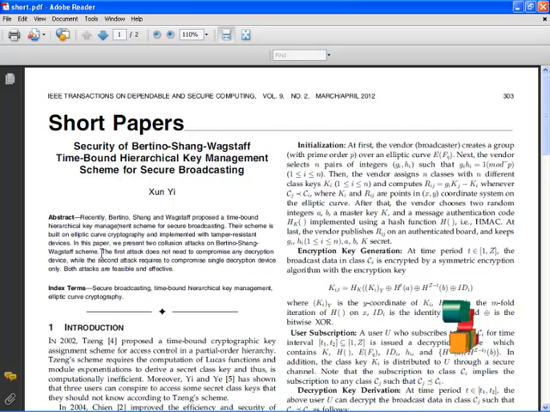Bertino, Shang, and Wagstaff proposed a time-bound hierarchical key management scheme for secure broadcasting. It's implemented with elliptic curve cryptography and a tamper-resistant device. The tamper device is used for secure broadcasting. We generated the key and protect it in a tamper device. We present two collision attacks, that is, with a decrypting device and without a decrypting device.